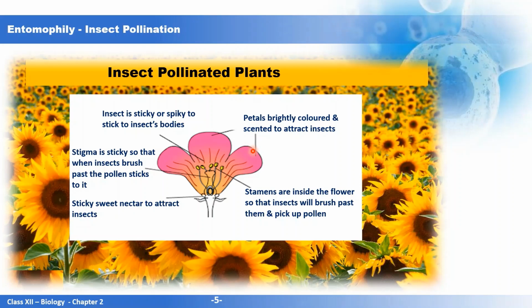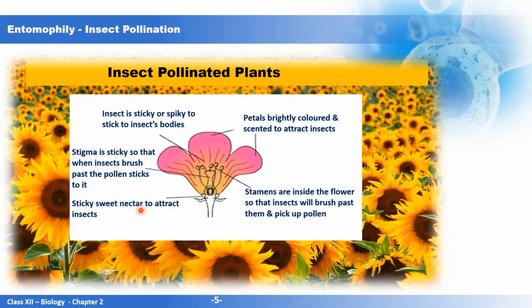Then the stamens are inside the flower. Why is it inside the flower? It is not well exposed like in anemophilous plants, but it is inside, so that whenever the insect comes for the nectar, it can brush past the stamens and pick up the pollen. The pollen sticks on their body. Even the stigma is sticky, so that when the insect brushes past, the pollen grains can stick on it. And what attracts the insects is the brightly colored petals and the nectar.